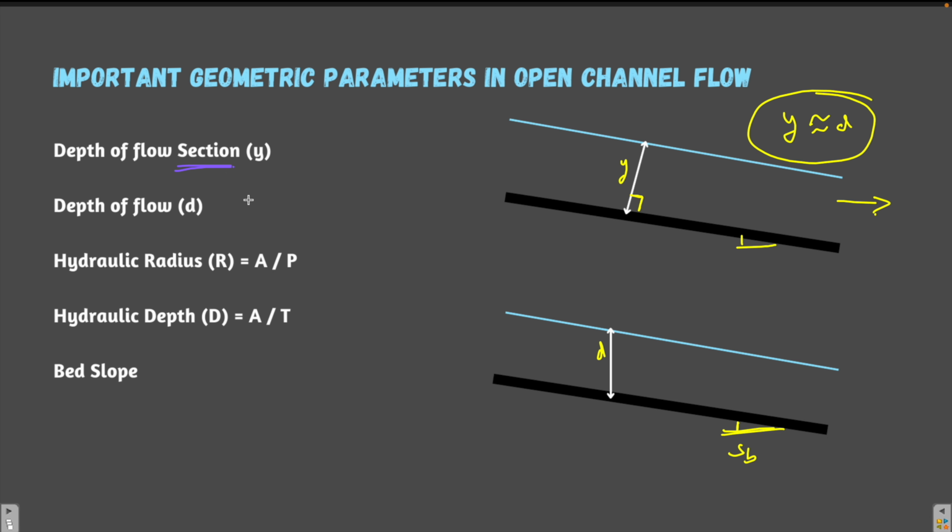Don't worry about that. But it was my duty to tell you: the depth of flow of the section is this distance, while the depth of flow is this distance.